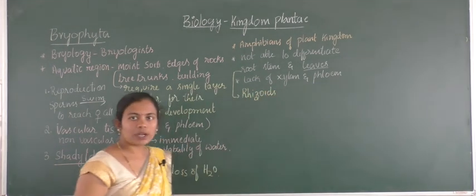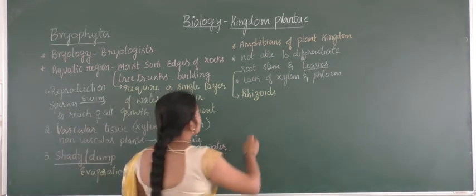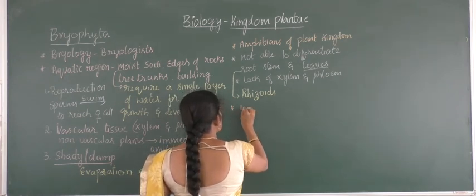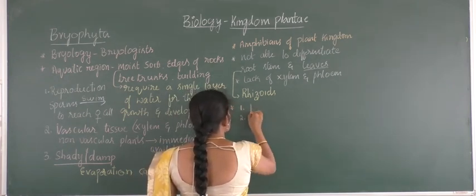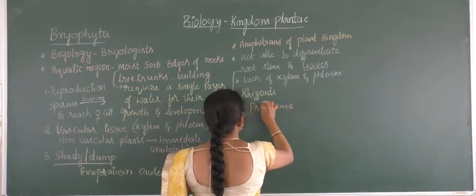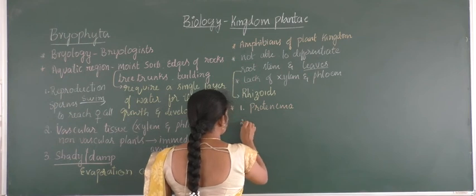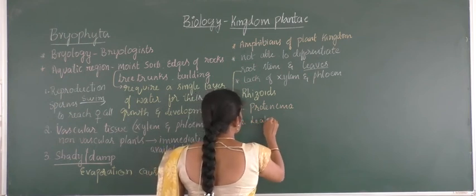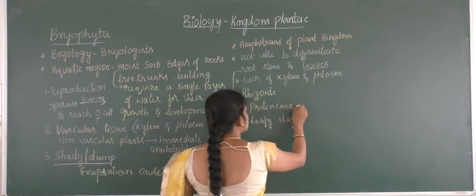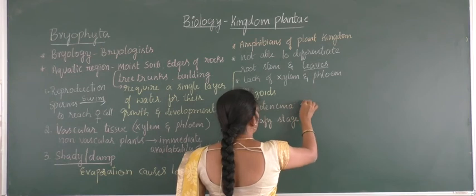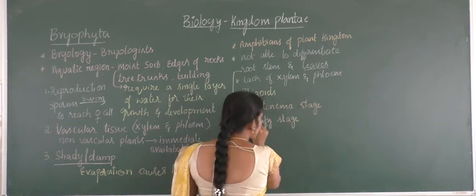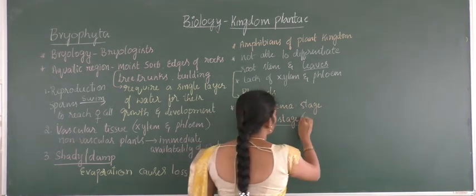Root-like structures are called rhizoids, and the organisms of this bryophyte show two different stages of development. One is the protonema stage and the other is the leafy stage. Here the leafy stage is arising from the secondary protonema.